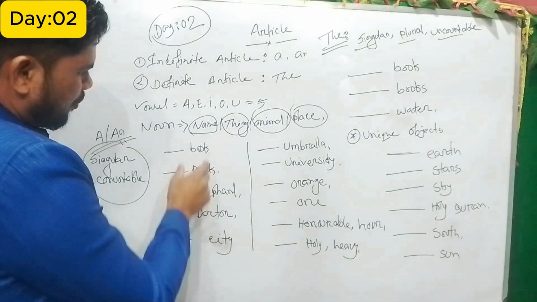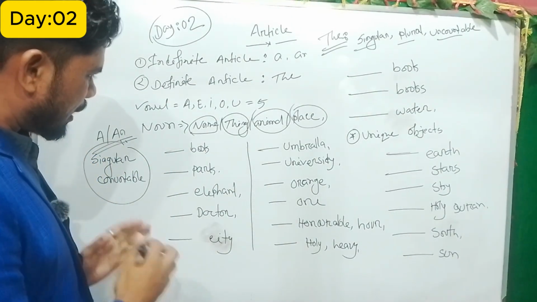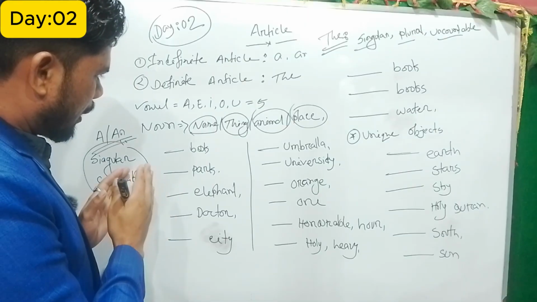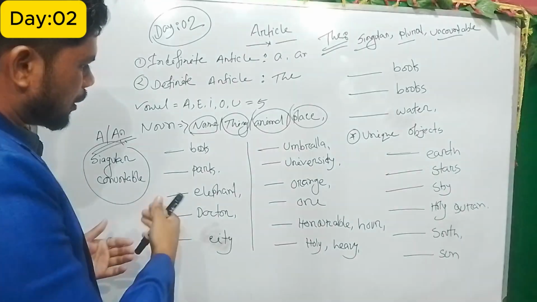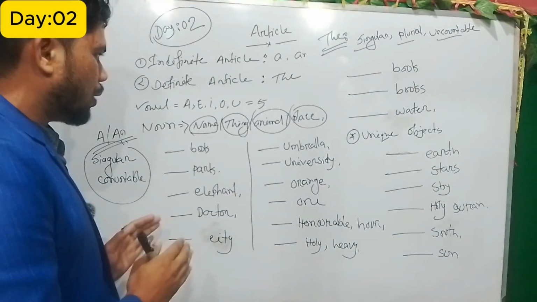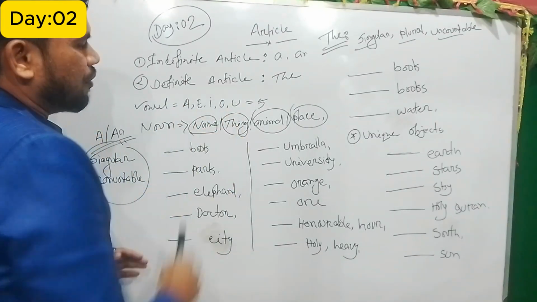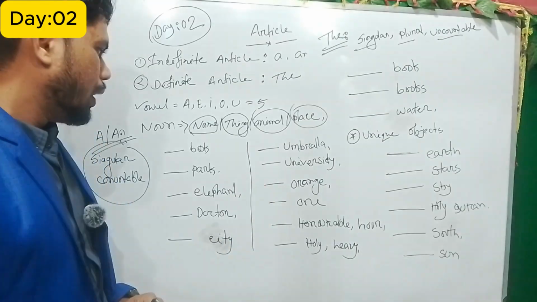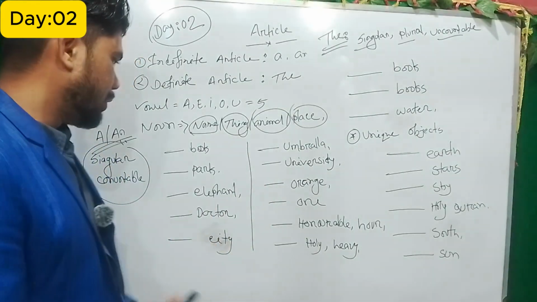Okay, so now the first word is book, and we can see that the word book begins with the letter B. We know that B is a consonant, because the vowels are A, E, I, O, U, the 5 letters, and the rest of the letters are consonants.